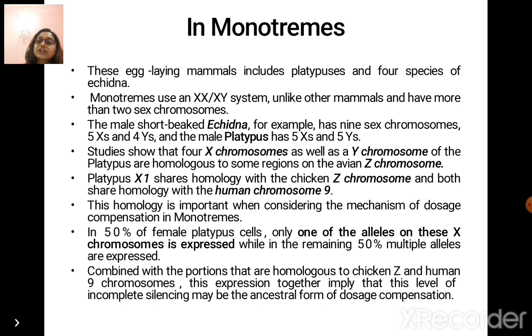In 50% of female platypus cells, only one of the alleles on the X chromosomes is expressed, while in the remaining 50% multiple alleles are expressed. Combined with the portions that are homologous to chicken Z and human 9 chromosome, this expression together implies that this level of incomplete silencing may be the ancestral form of dosage compensation.